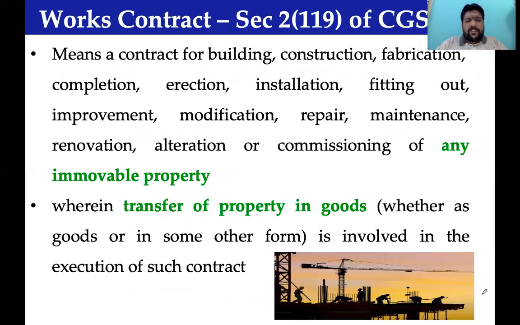As I earlier mentioned, this is the definition for works contract, nothing great: construction, erection, commissioning, installation, fitting out, maintenance, renovation, all this on what? Immovable property, where there is a transfer of property in goods involved. You use goods, no? Cement, steel, hardware, everything is goods. With that only you make an immovable property, which should be treated as a works contract. You put goods, you also put your services, do something and give it back to me, called a works contract. That is how works contract gets its importance.